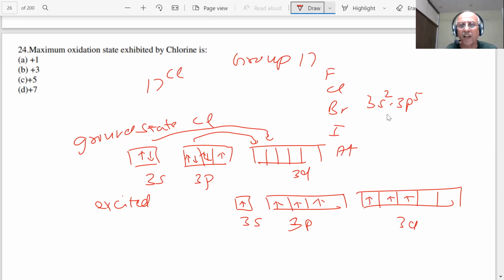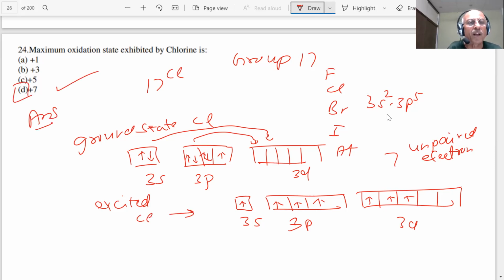Total, how many unpaired electrons are there now? 1, 2, 3, 4, 5, 6, 7. Seven unpaired electrons in the excited state of Cl, so the total answer will be +7. Answer is D, +7.